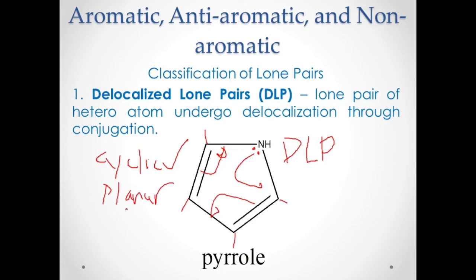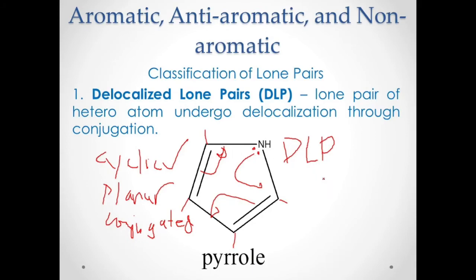What is now the next? So that is planar. Okay, cyclic, planar. We have a conjugated system. So this is conjugated. Of course, that is conjugated. You have your carbon-to-carbon single and double bonds alternating, and also your delocalized lone pair, which actually undergoes delocalization through conjugation. So therefore, this is also conjugated.